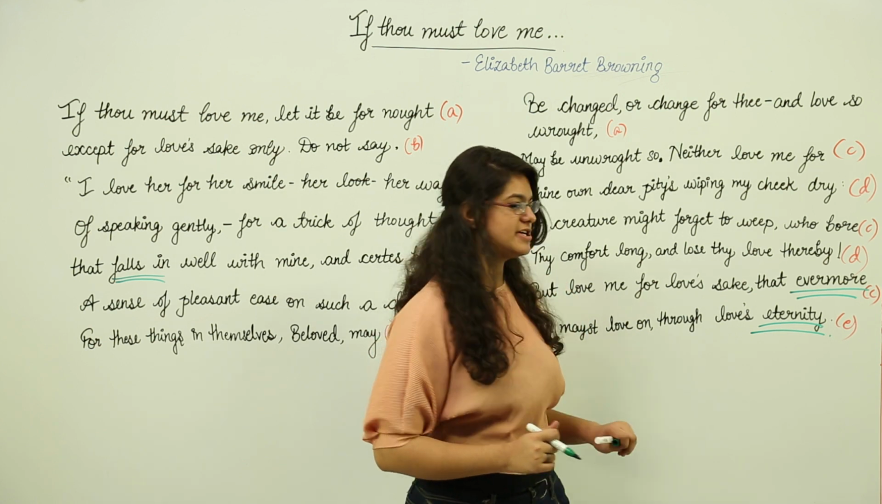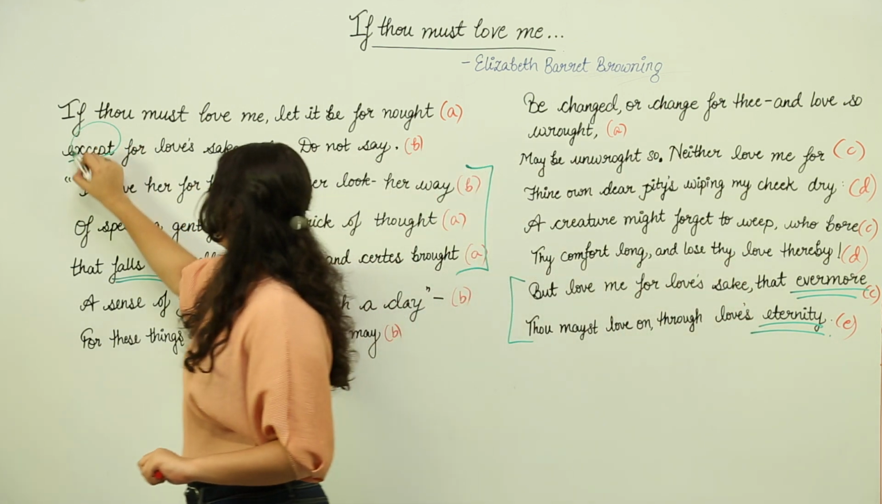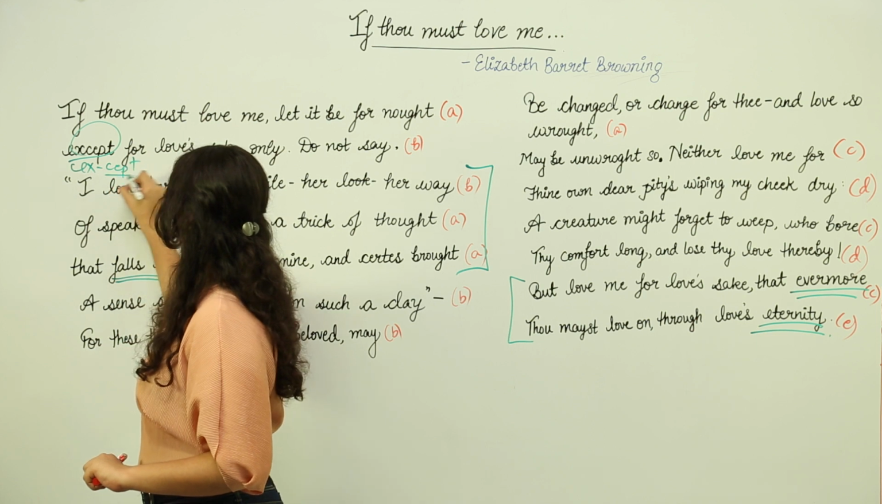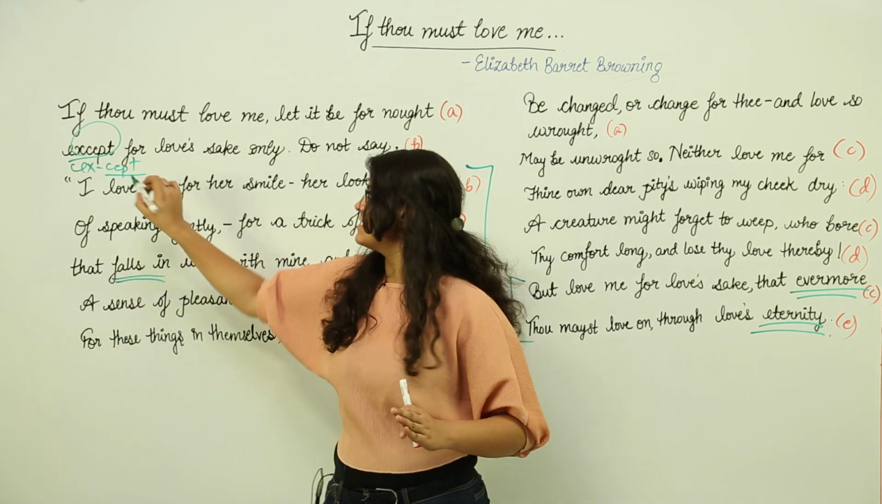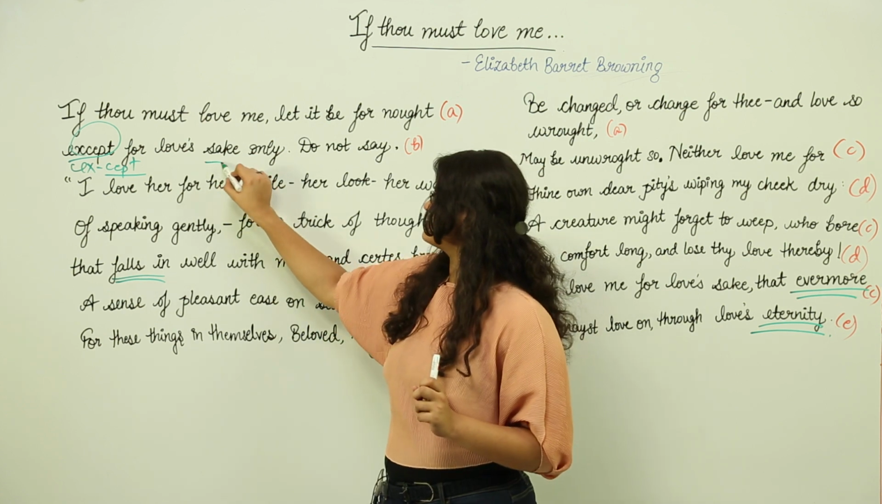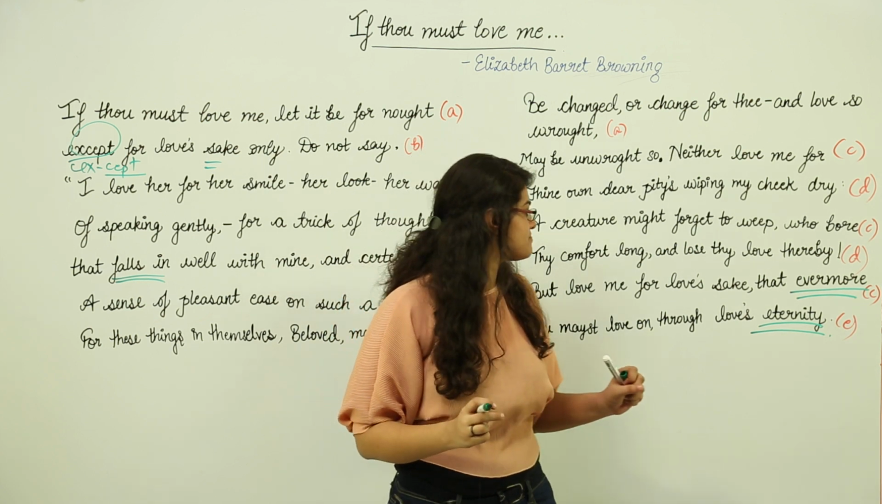Next we have alliteration. We see in line 2, when we say except, we say it like E-X-C-E-P-T. So when we say except, the second part gives us a sound of S, which is similar to that of sake. So here we can say in a manner alliteration has been used.